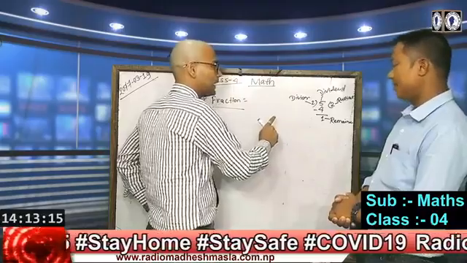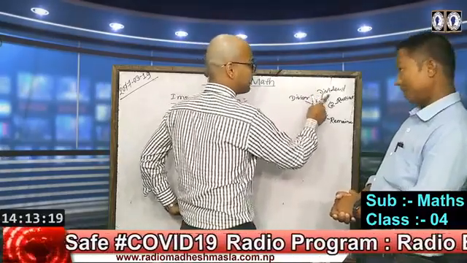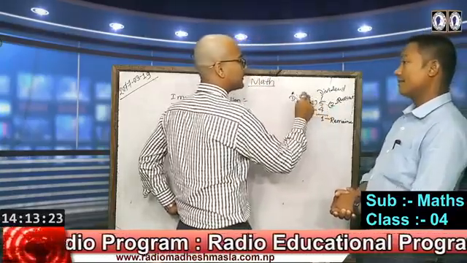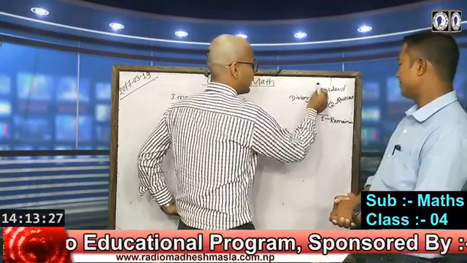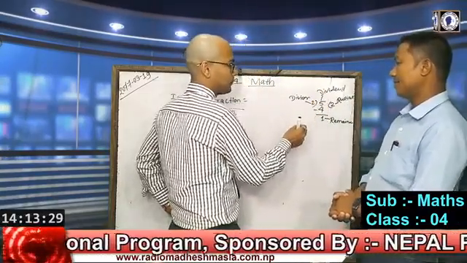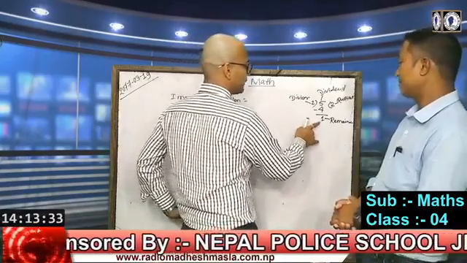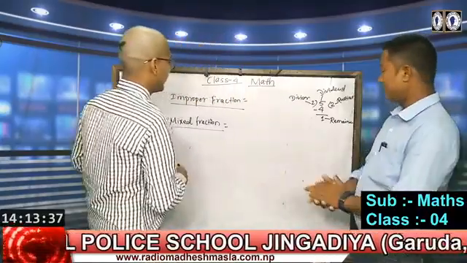In the same way, 2 is the divisor. The number of times it goes in, the answer after dividing, is the quotient. The number which is left over, which we cannot divide by 2, that is 1, and that is the remainder.